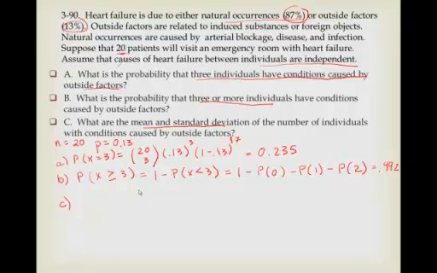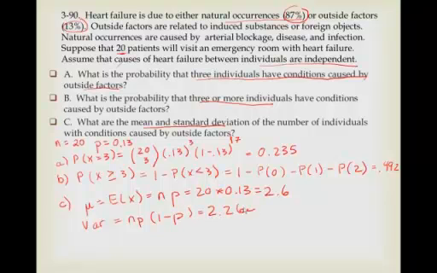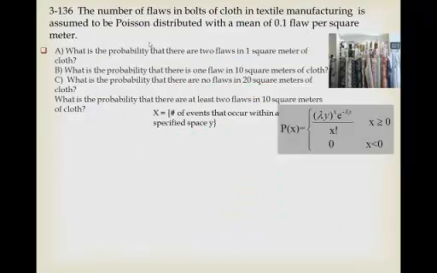outside factors? Well, we'll just take the mean, the expected value, is n times p, 20 times 0.13, and that's just 2.6. And the variance is np times 1 minus p, which is 2.262. So the standard deviation will be the square root of that, and that will be 1.504. So check. Let's look at one more problem.